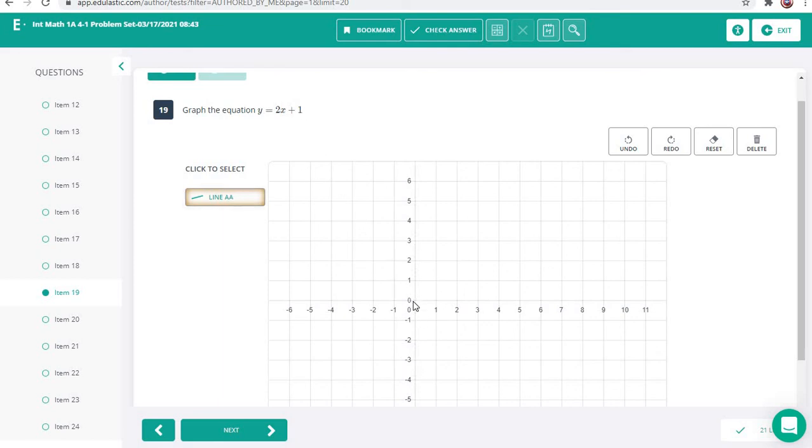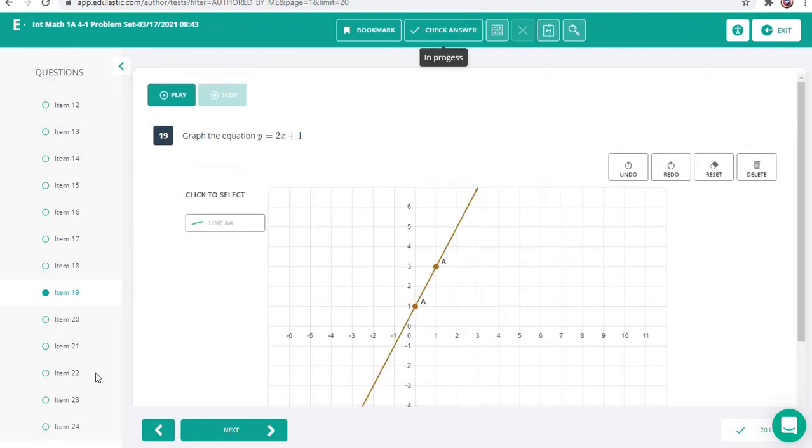So our plus 1 here is our y-intercept, so put a dot there. Our slope is 2 over 1. That means we go up 2 because it's positive and over 1. And there is our answer.